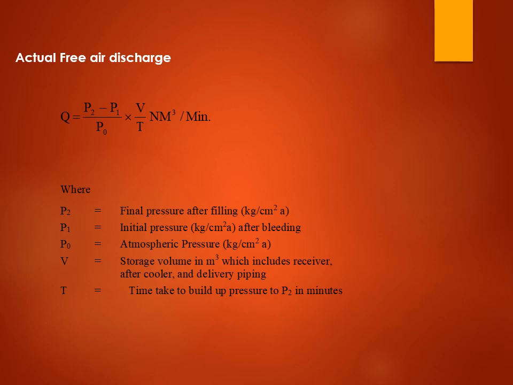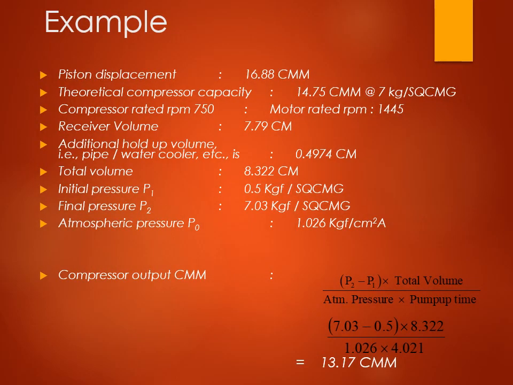They may ask you different types of questions based on this, and this important formula can be applied to solve those numericals, friends. So this is a very important formula as far as the examination is concerned. If you see the example here, the piston displacement is given, theoretical compressor capacity is given, compressor rated RPM is given, receiver volume is given, initial pressure, final pressure, atmospheric pressure, all these things will be given to you. They may give it straightforwardly, or in a twisted form, and they may ask you to calculate the compressor output in CMM.